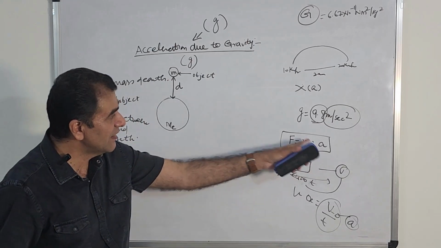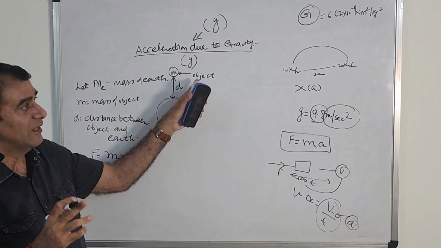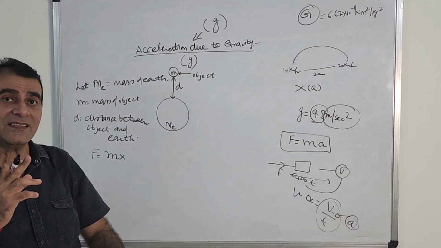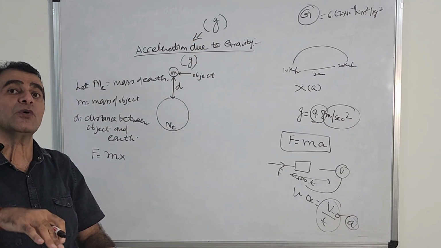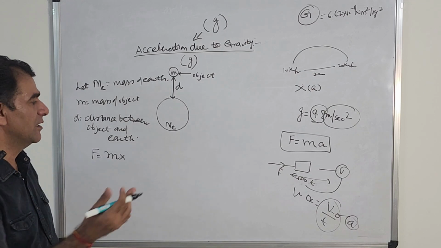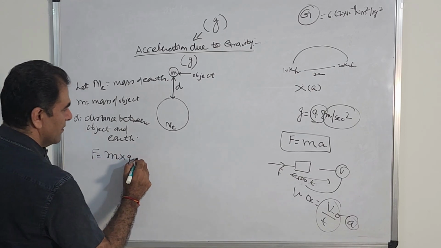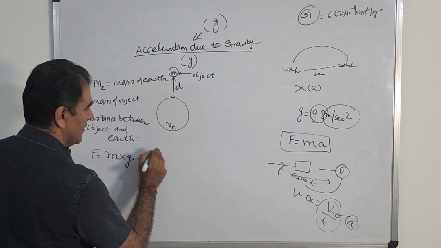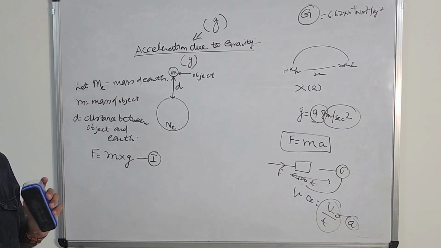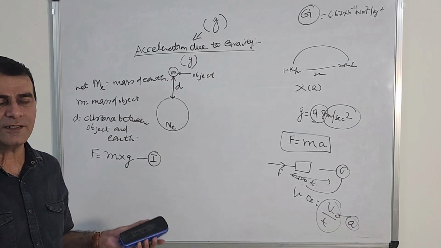And what is force? M into A, mass of this object, this pen, into acceleration. Now here acceleration is not A. I told you, when a body falls like this, acceleration is nothing but acceleration due to gravity, and the symbol is g. So in place of A, we use g, right? It is equation number 1. Now tell me, is it okay or not? I think it's okay, right?